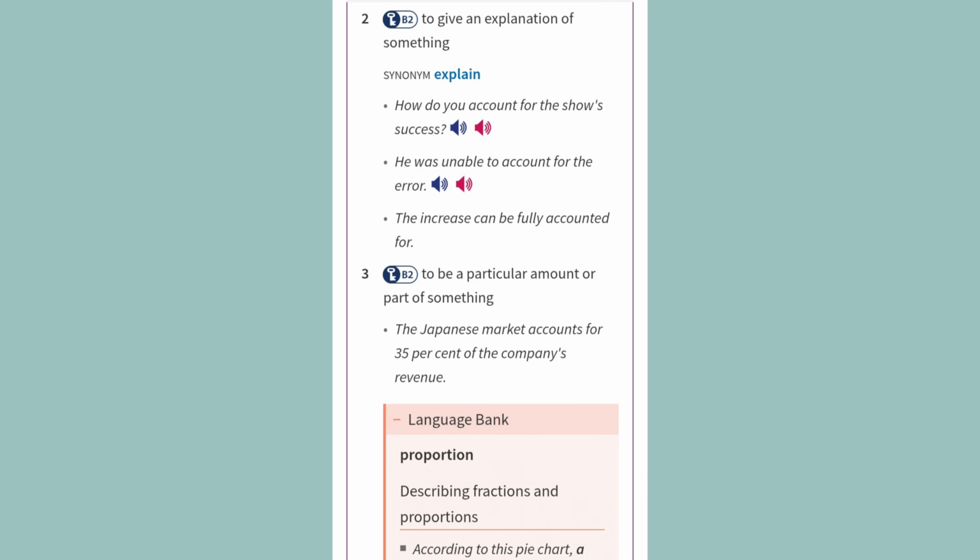2. To give an explanation of something. Synonym: explain. Examples: How do you account for the show's success? He was unable to account for the error. The increase can be fully accounted for.